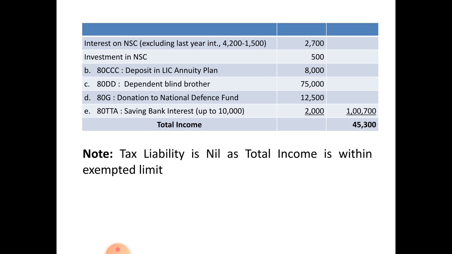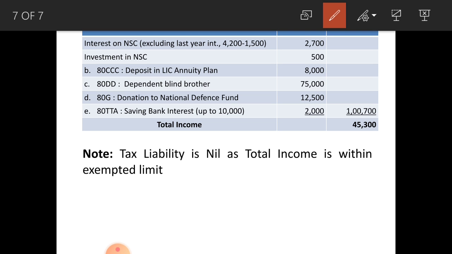So you are not considering the premium on mother's life. Okay. Next one, section 80CCC, deposit in LIC annuity plan 8,000. Next one, section 80DD, dependent blind brother, fixed amount 75,000. Next one, 80G, donation to National Defence Fund 12,500, that is 100%. Next one, 80TTA, savings bank interest 2,000 rupees.